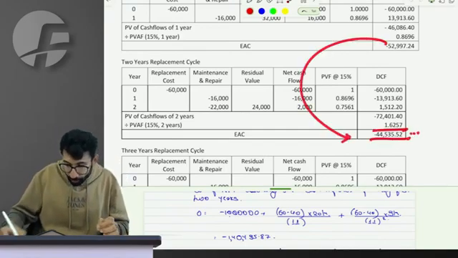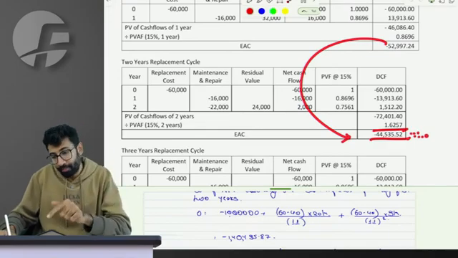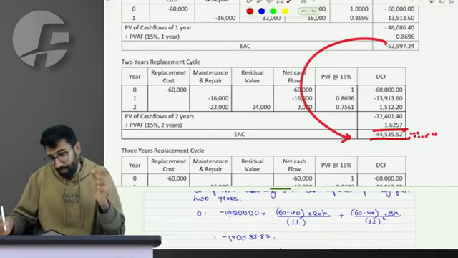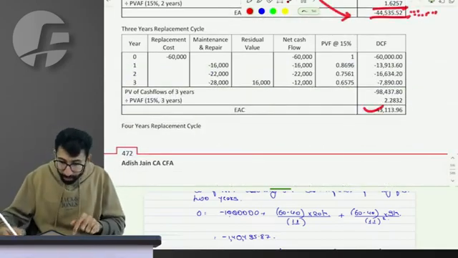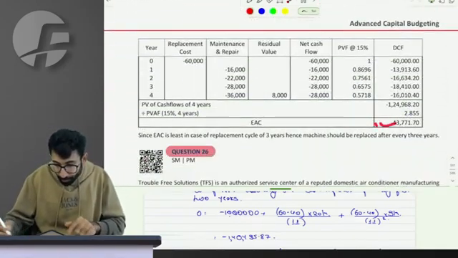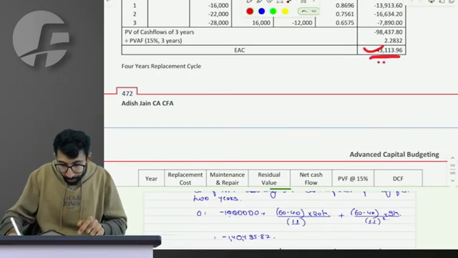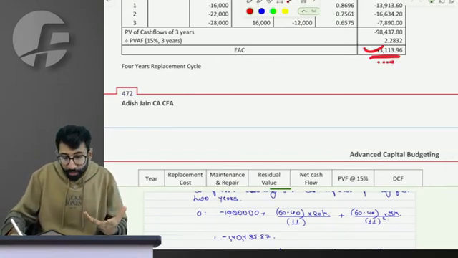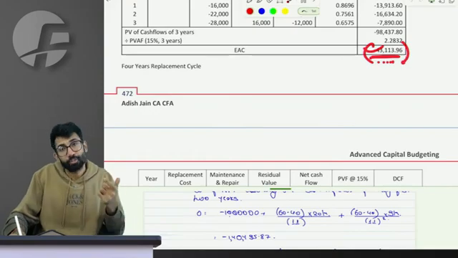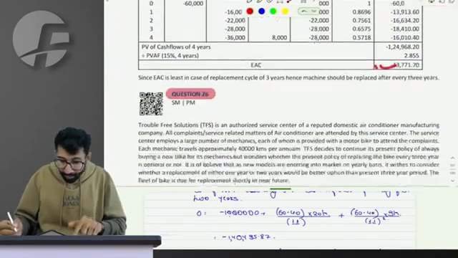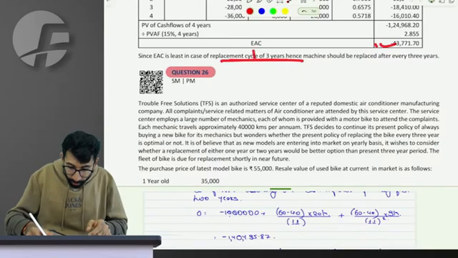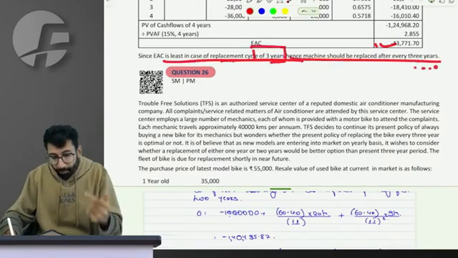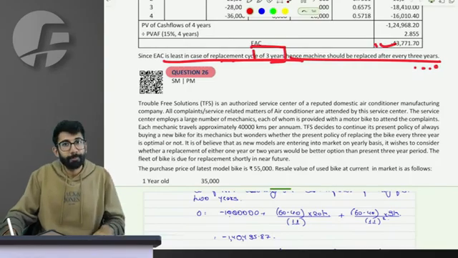So as compared to buying the machine for 1 year, it makes more sense to buy and use it for 2 years because the per annum cost is lower. Similarly, you do it for 3 years, similarly for 4 years, and you will realize that the per annum net cost of buying, using and selling is least if you use the machine for 3 years, which means replace every 3 years. The optimal replacement cycle is 3 years.